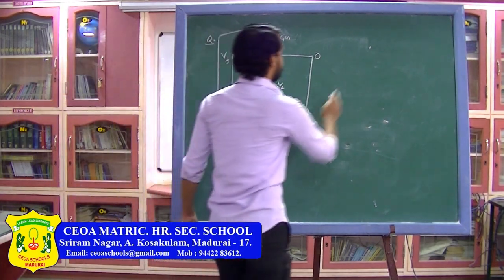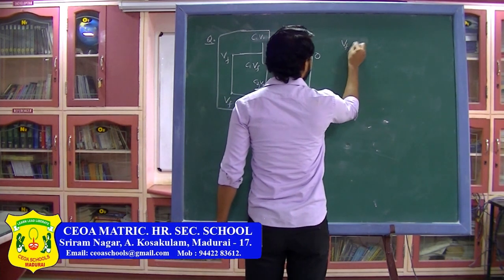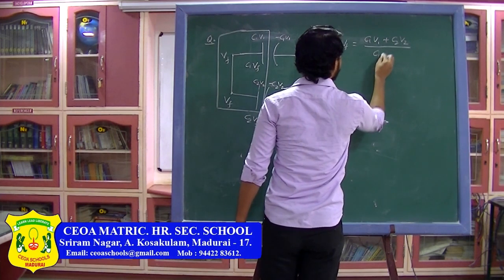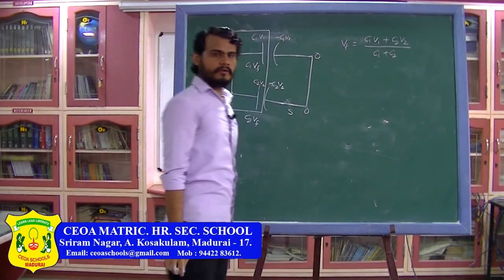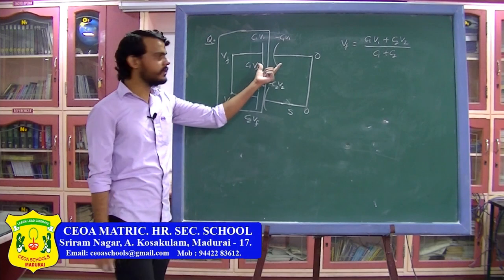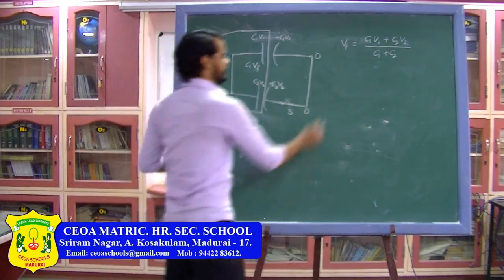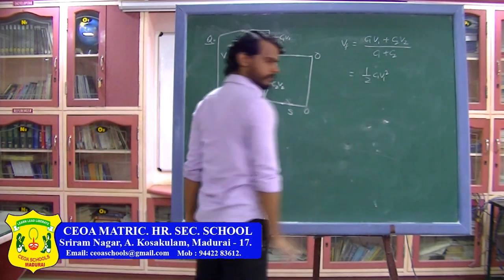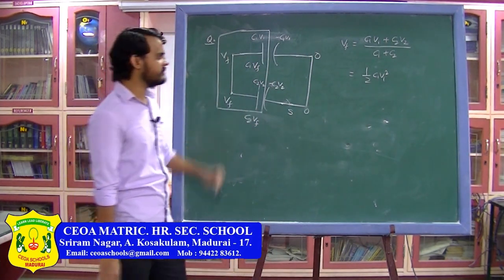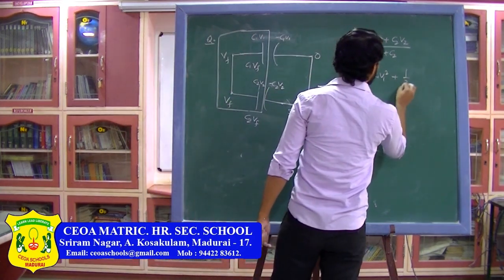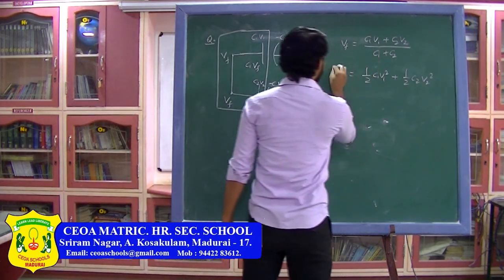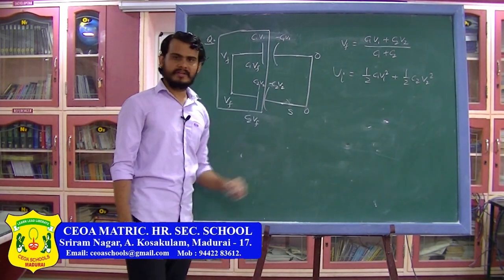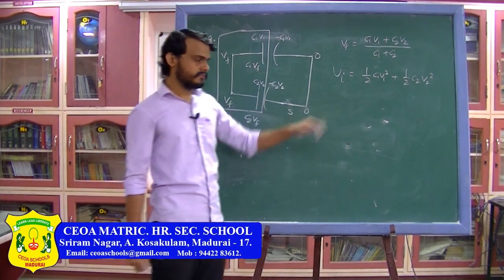So the final common potential across the capacitors will be (C1 V1 + C2 V2) divided by (C1 + C2). Now I can see initially the energy stored in this capacitor will be half C1 V1 square, and the energy stored in this capacitor I can write as half C2 V2 square. So the initial energy stored in the capacitors will be half C1 V1 square plus half C2 V2 square.